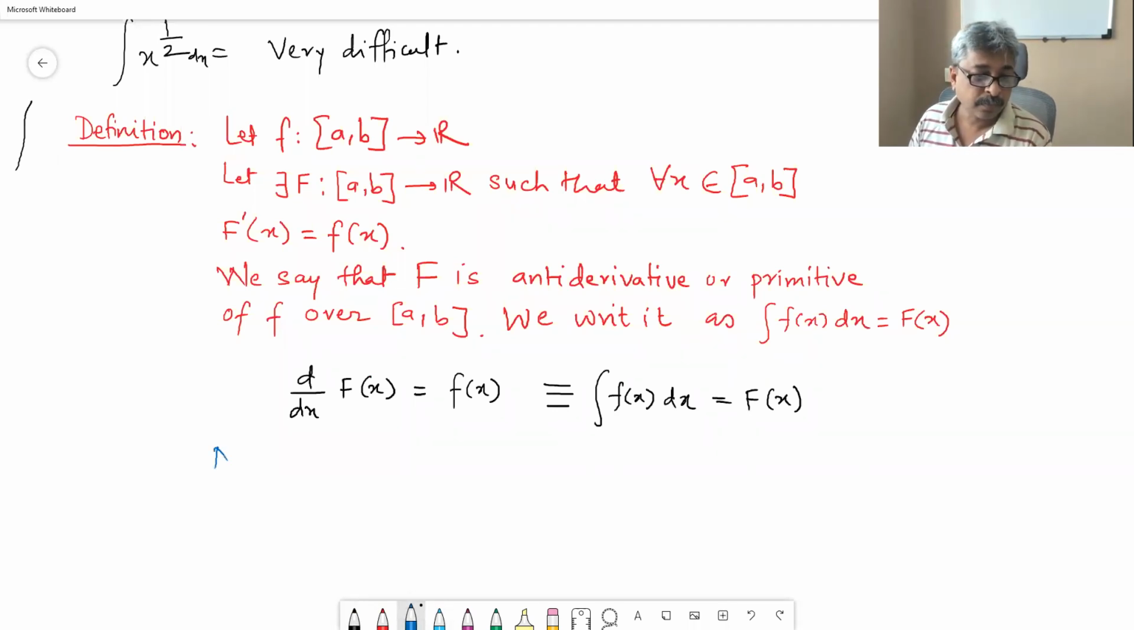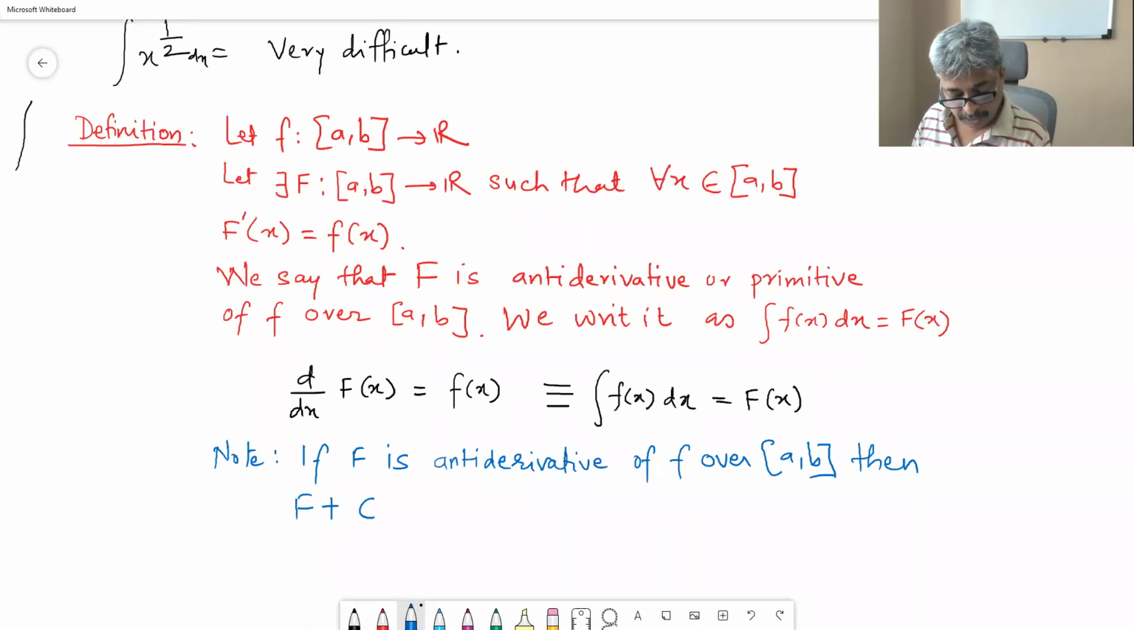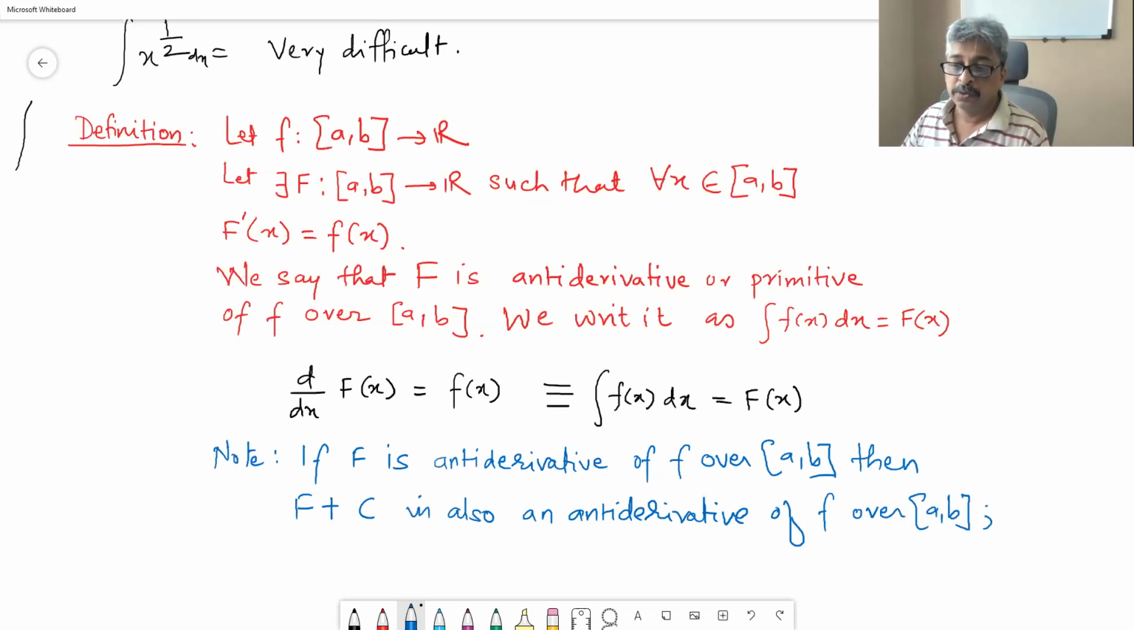Note, if capital F is an antiderivative of f over (a, b), then capital F plus c is also an antiderivative of f over (a, b), where c belongs to R. It is a constant of integration, as we will eventually call it.